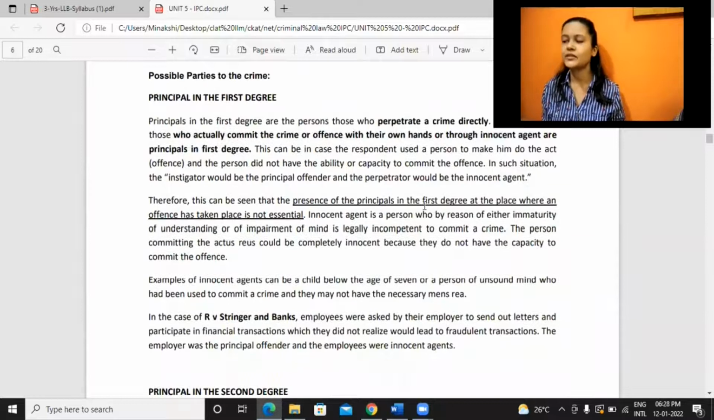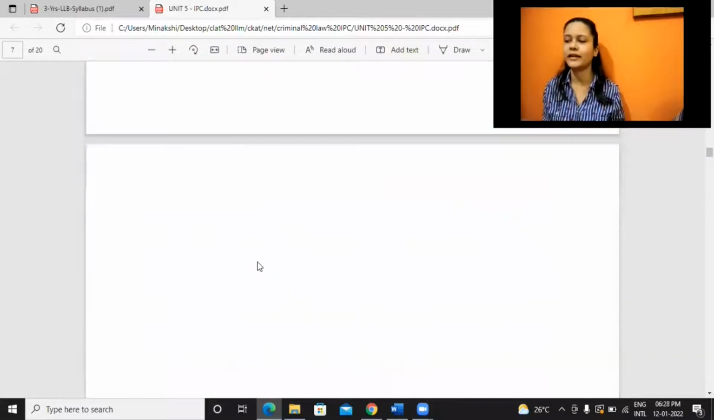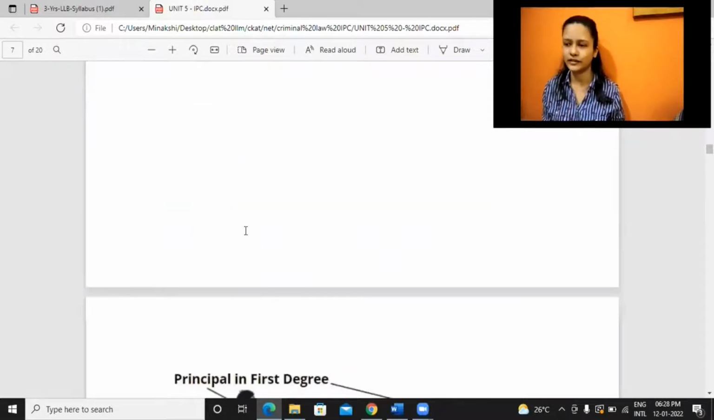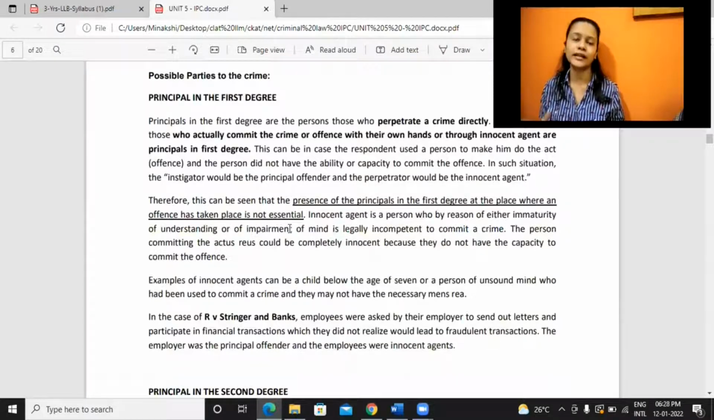So the presence of principals in the first degree at the place where an offense has taken place is not essential. He might not be there, like we have seen in this case. This adult person may simply convince the kid to kill these two people, and it's not necessary that he would accompany the child. So his presence is not an essential ingredient; otherwise also he will be held liable.